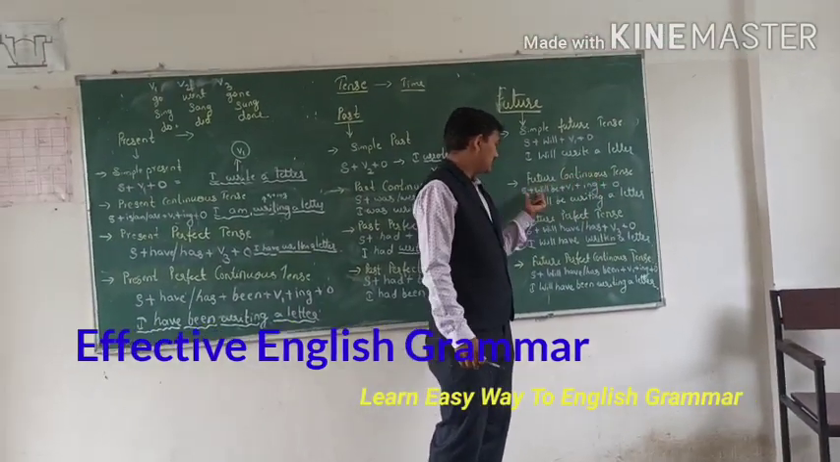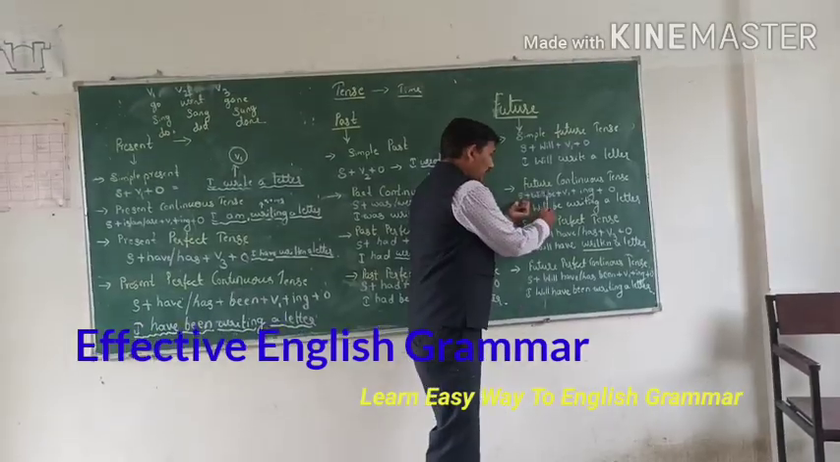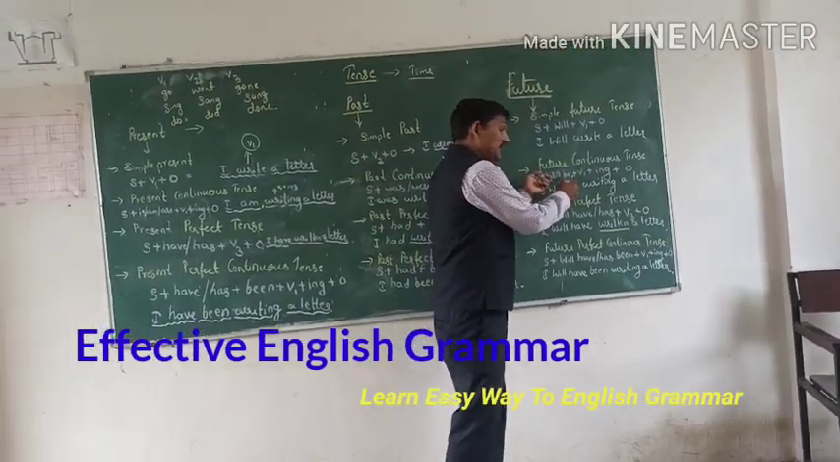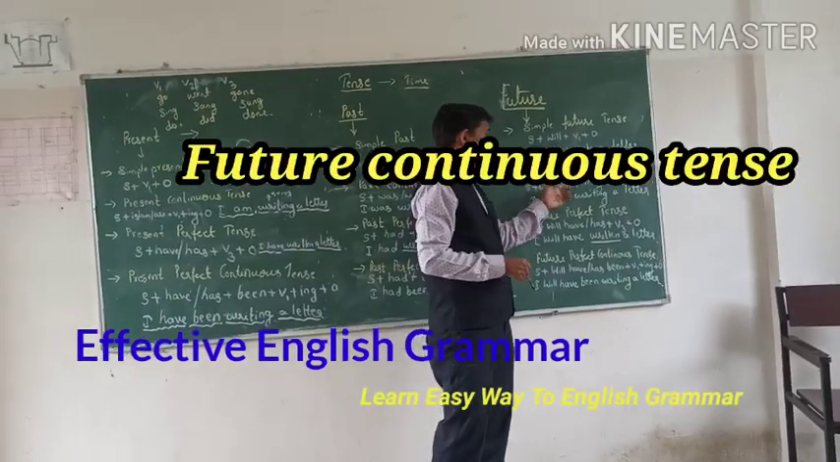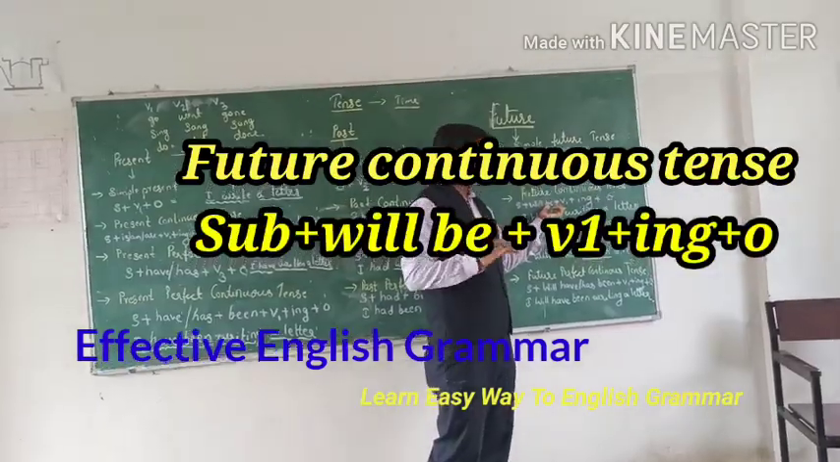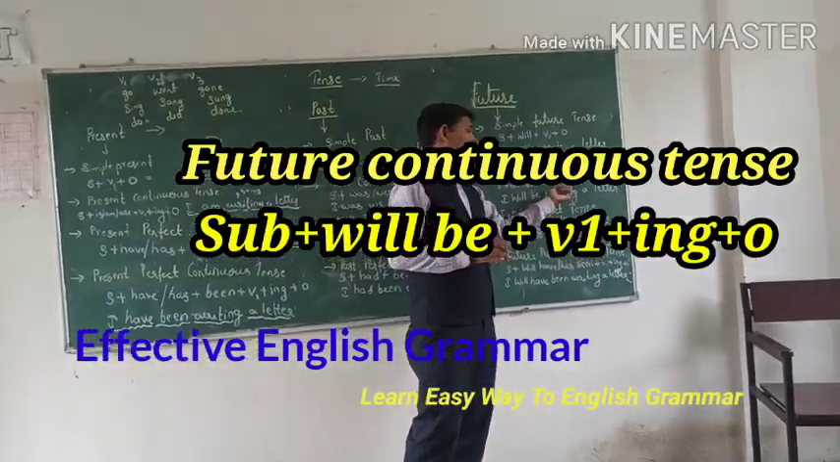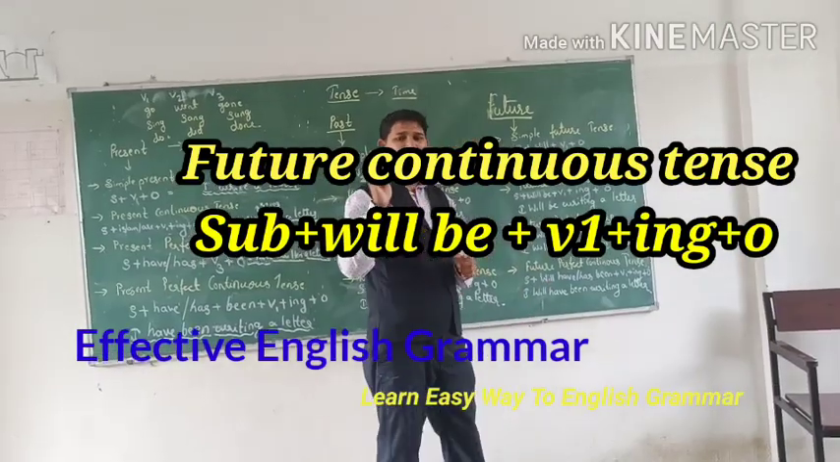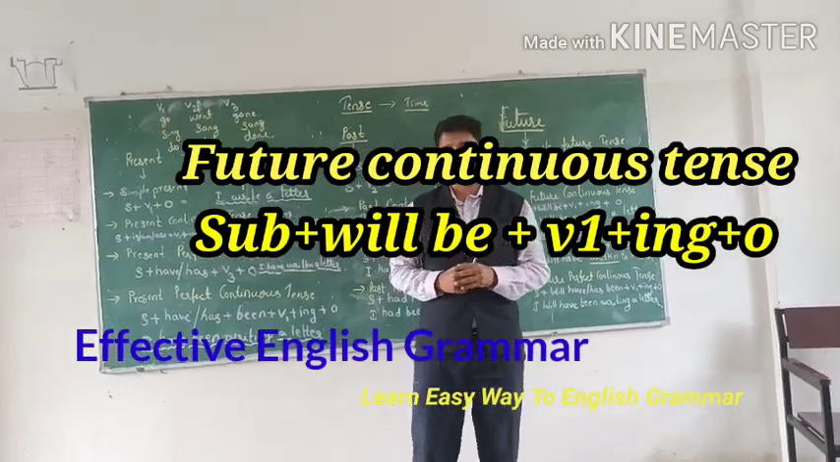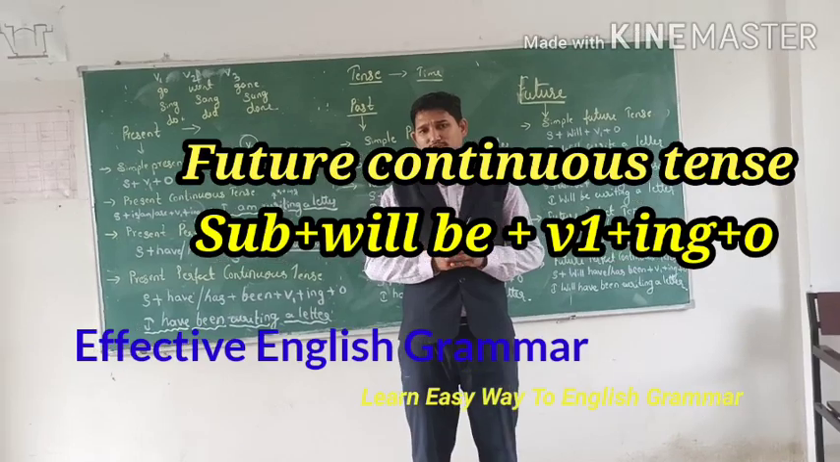Future continuous tense. Subject plus will be. So be is showing present, it's what is going on, plus V1 plus ing plus object. When will continuous tense come? How will we identify continuous tense?